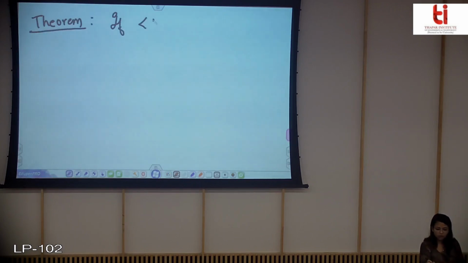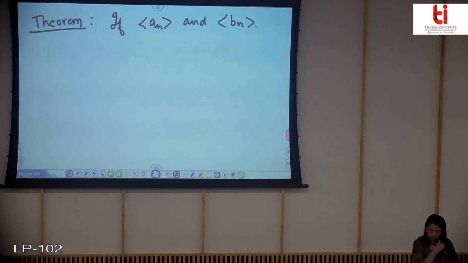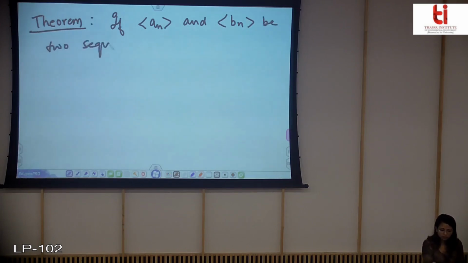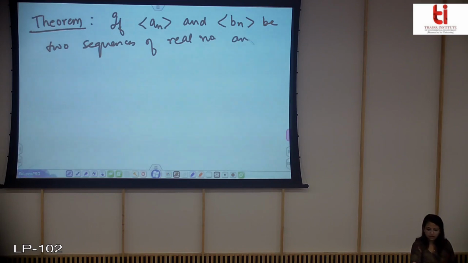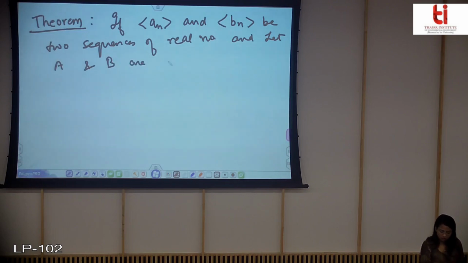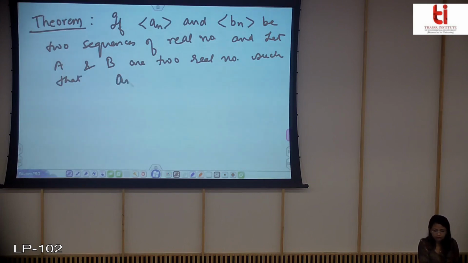If you have two sequences a_n and b_n of real numbers, and let A and B be two real numbers such that a_n converges to A and b_n converges to B.